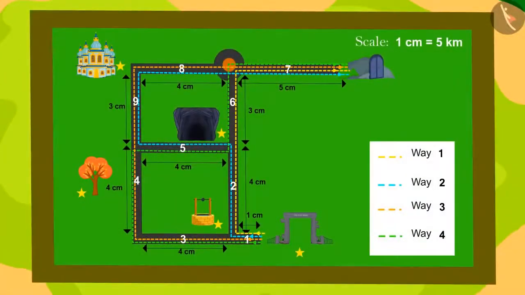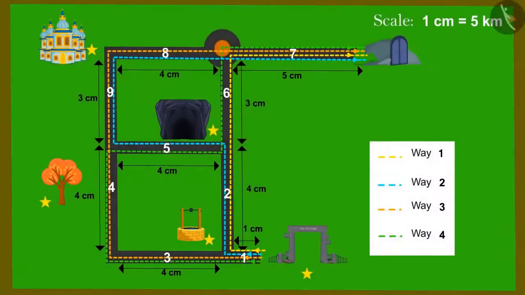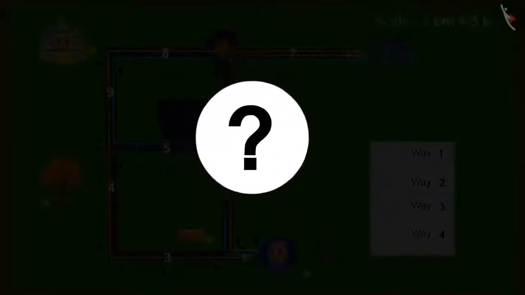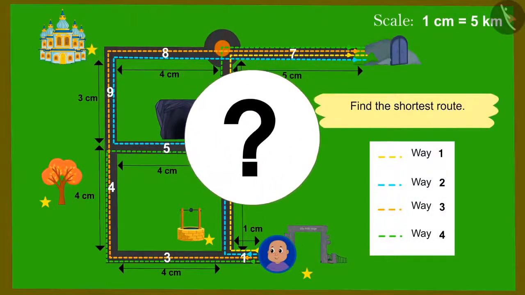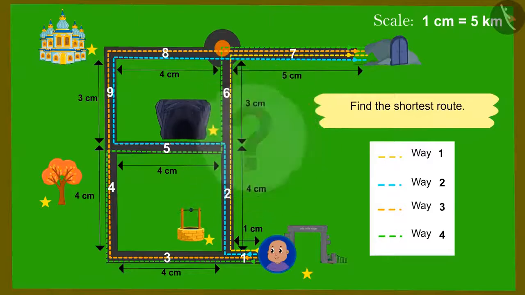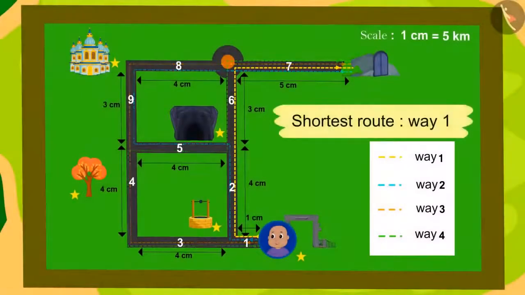Here, the length of paths of Ulta Pulta village is written in centimeters. If Bablu is standing near the gate going in, can you find the shortest way to get out of it using the scale written on the map? How long is this road? You can find the answer to this question by pausing the video. Yes, by using way 1, we can take Bablu out of the village of Ulta Pulta by the shortest route.